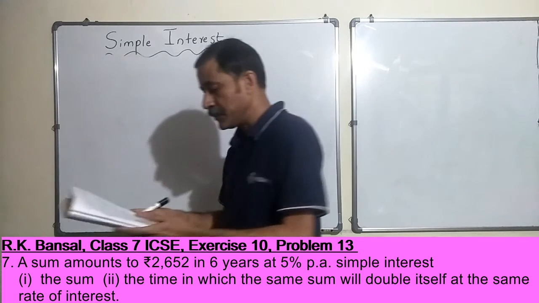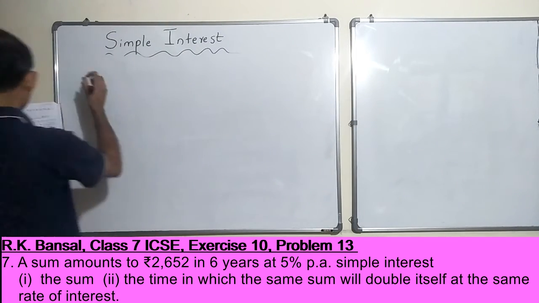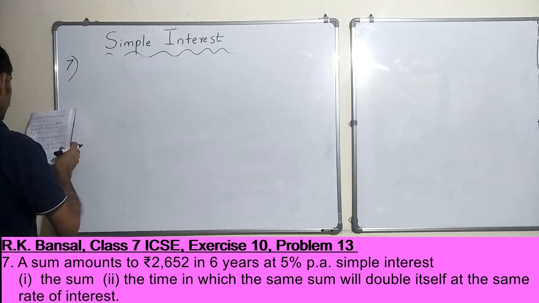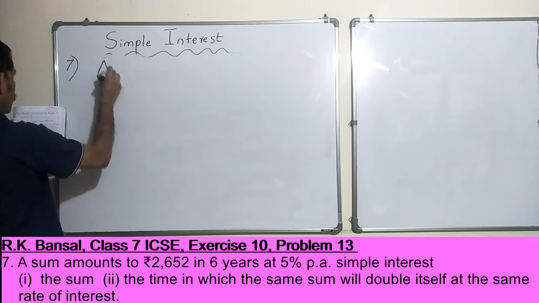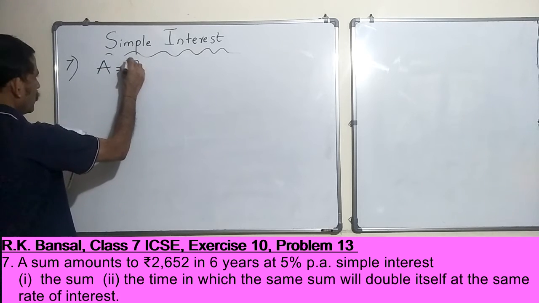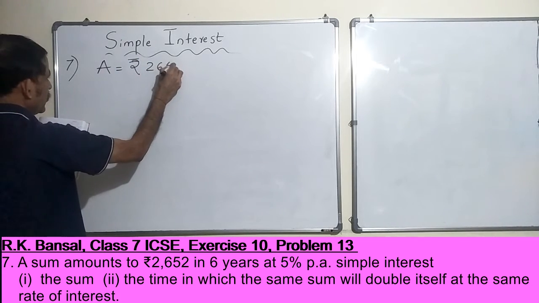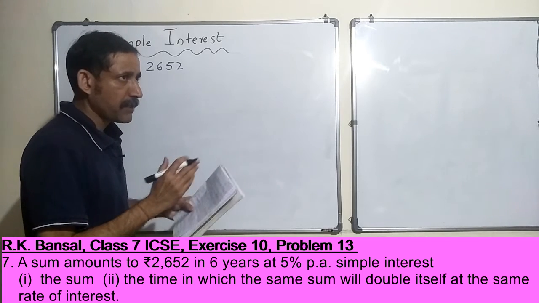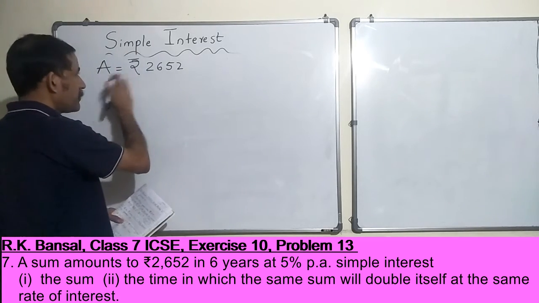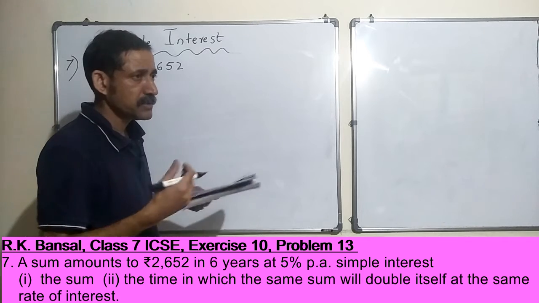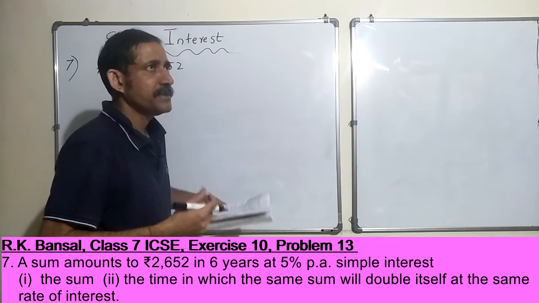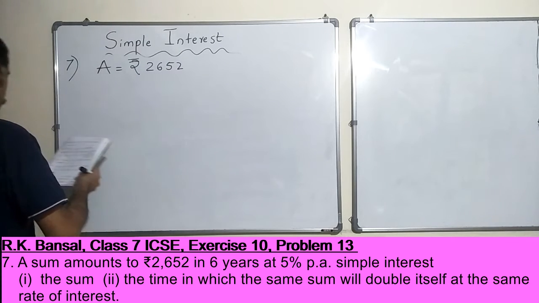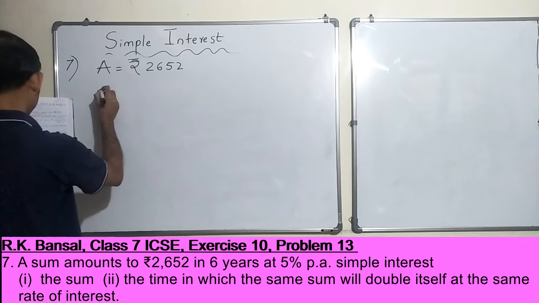Let's start with the very first part. Let's write down what we know. Seventh problem. A sum amounts to rupees 2652, so this is the amount. Just understand the language of the problem, read it multiple times and make up your mind as to what this is. Is this a principal, or is this the amount, or is this the interest? Once you start doing this, things will become very simple. Alright, so enough of gyan to you guys.